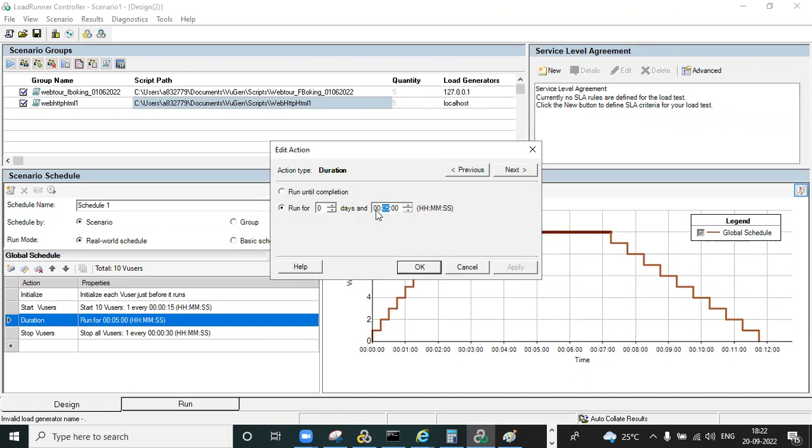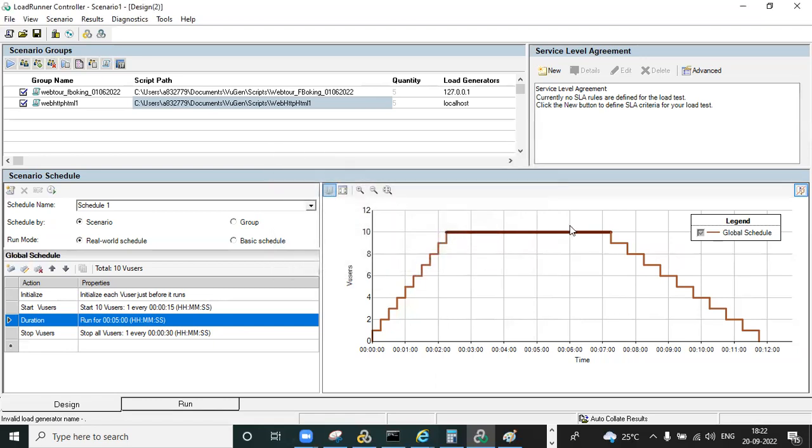We can give hours, minutes, seconds. And if you want to run the test in days also, you can give days. We can give days like this. You have given 1 day, maybe if you want to increase, 2 days. So like this, we need to give the duration. I have given only 5 minutes.